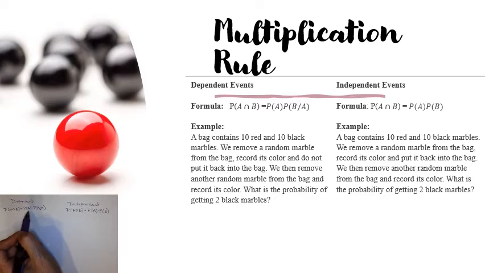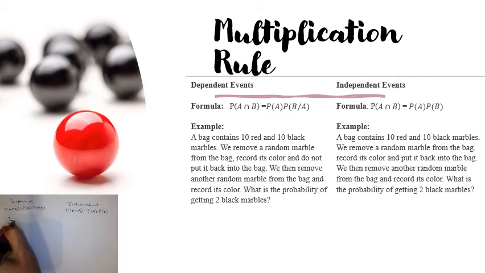the probability of event A and B is going to be the probability of event A times the probability of event B, knowing that A has already occurred. Event A is going to be drawing a black marble the first time, and event B is going to be drawing a black marble the second time. The question says, what is the probability of getting 2 black marbles? So the probability of getting 1 black marble the first time is 10 out of 20 marbles total. That's the probability of event A.